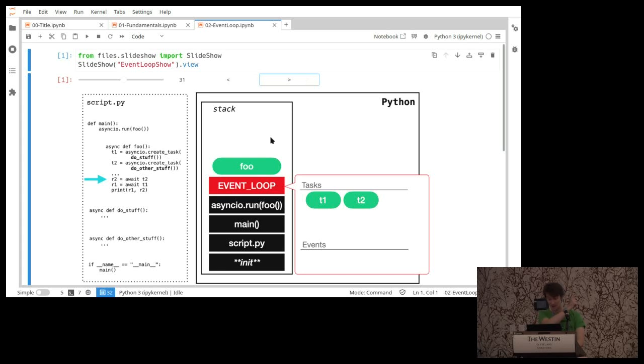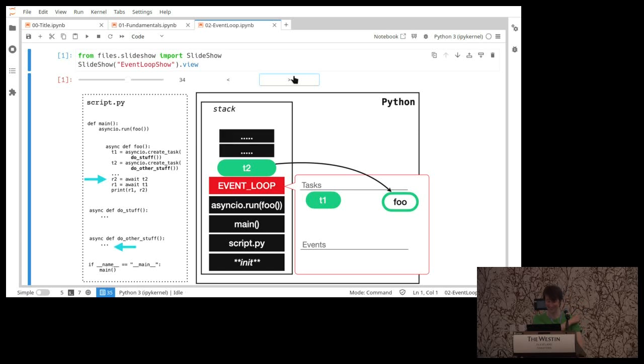So now, hey, event loop, I'm foo, and I'm awaiting T2. So foo is now an inactive task. It has this dependency. When T2 is finished, it should tell foo to resume. Event loop will actually prioritize T2 because it's now the thing to do. So now we have another stack going inside of T2. It can do whatever it wants. T1 hasn't started. Foo can't go because it's awaiting something.